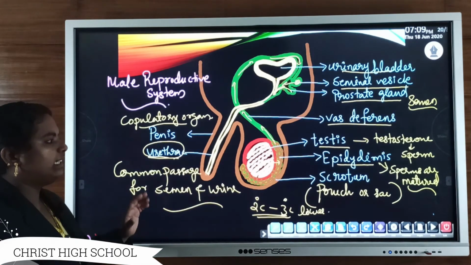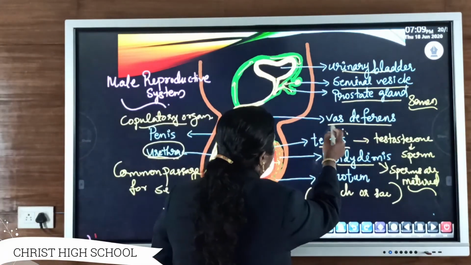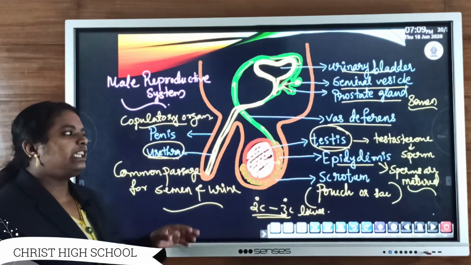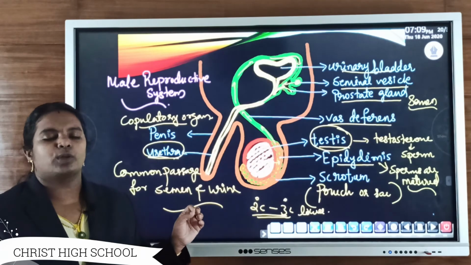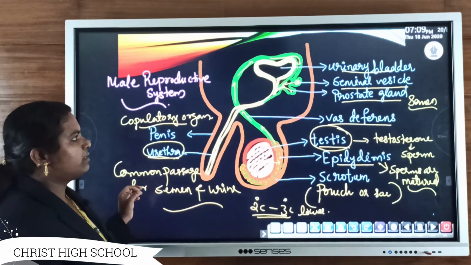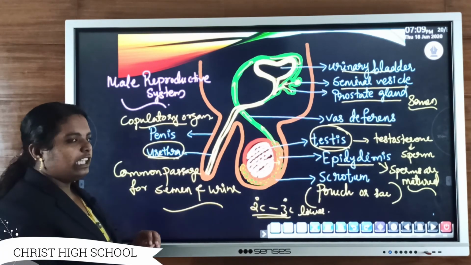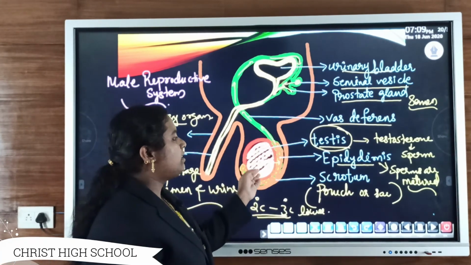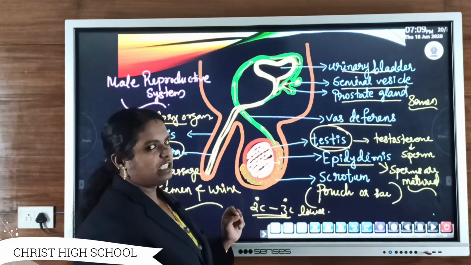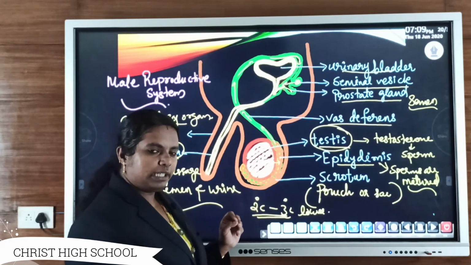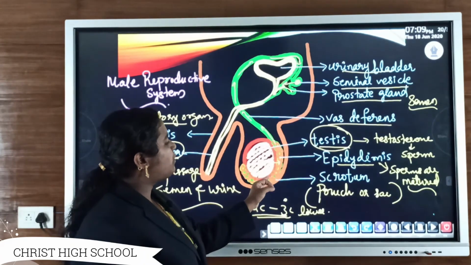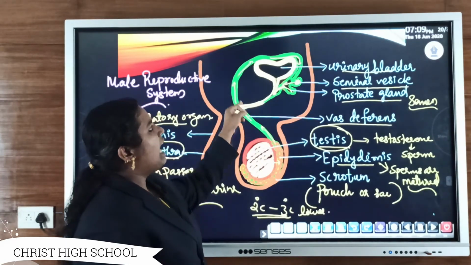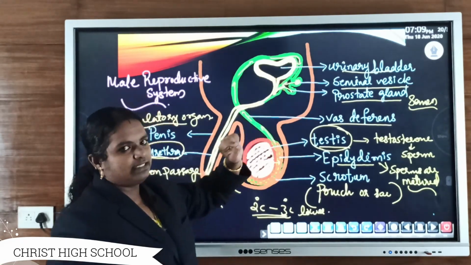The main and most important part is the testis. The main function of the testis is to secrete the male sex hormone testosterone as well as to help in the production of sperm. The sperm produced in the testes gets stored and matured in the epididymis. The matured sperm is carried by the vas deferens and collected inside the seminal vesicle.